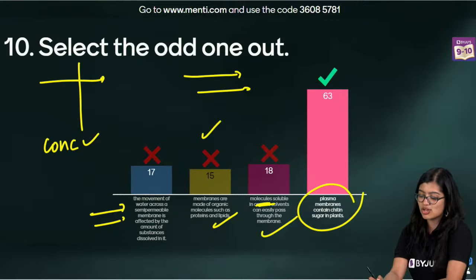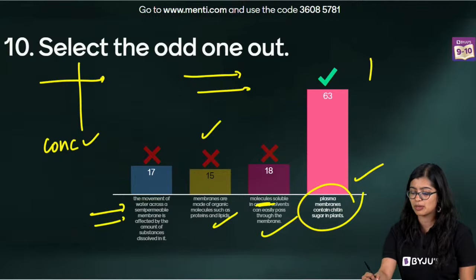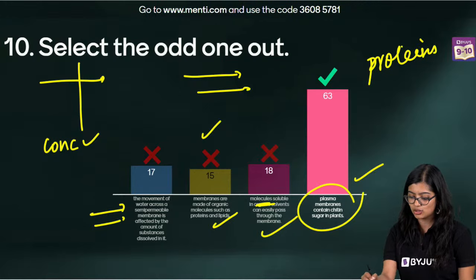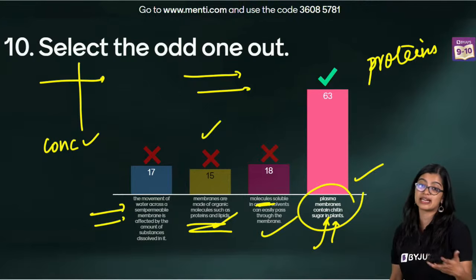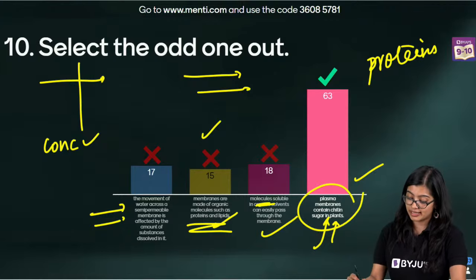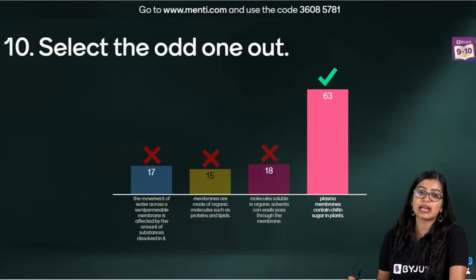Plasma membrane consists of chitin. No. Even if you don't know the rest of it, plasma membrane is made up of what? They are just telling you here only protein and lipid. Then why will we say that plasma membrane is any different in plants? Which is why the correct answer is option D. It's okay, it's mainly about how you learn it, right?